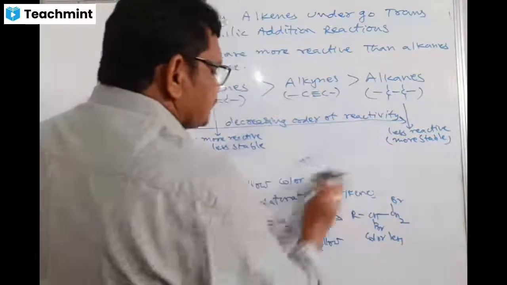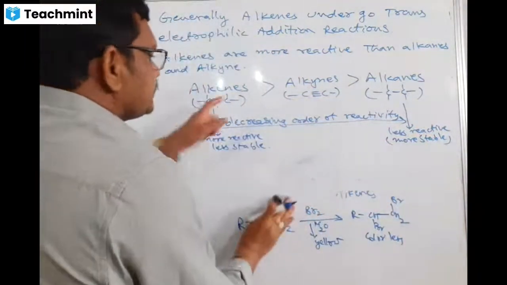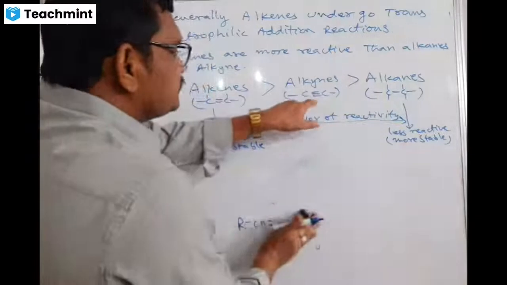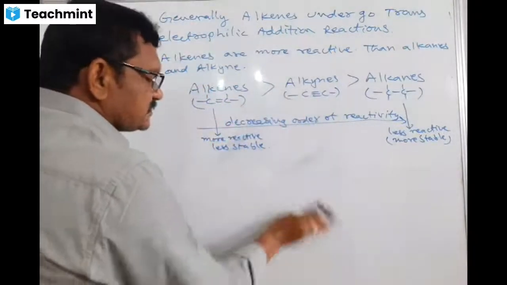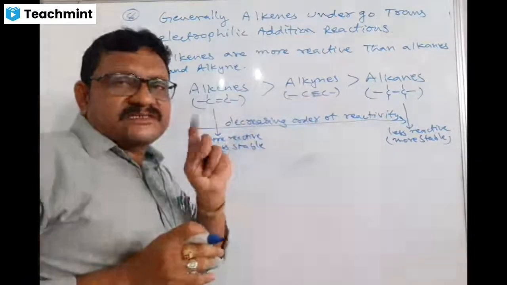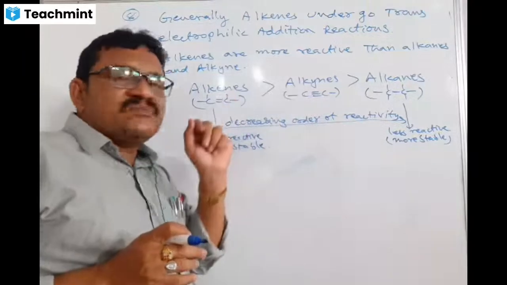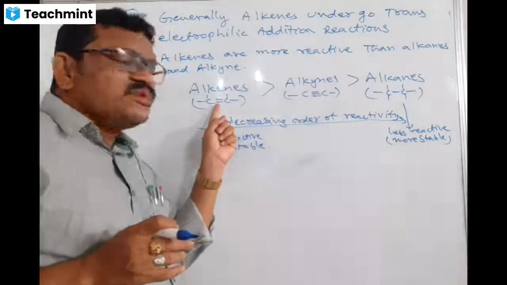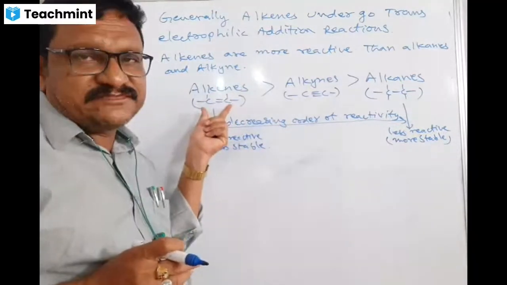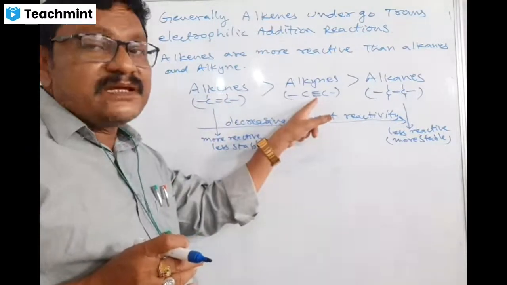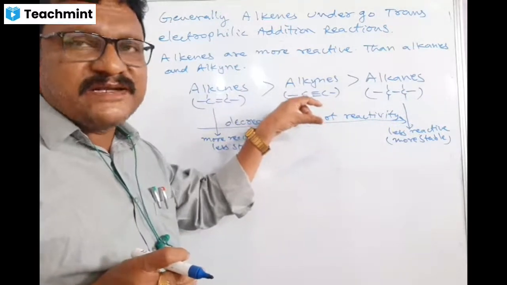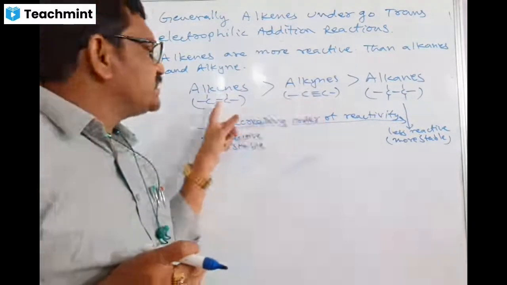Here, what is the student confusion? Regarding alkenes and alkynes, typically there is more unsaturation in alkynes, so students think they are more reactive than alkenes. No. Though unsaturation is more in case of alkynes, no doubt, alkenes are more reactive because the double bond opens up at low temperature with low bond dissociation energy. If you want to break the triple bond in a chemical reaction, we require high dissociation energy, high bond energy. That's why alkenes are more reactive.